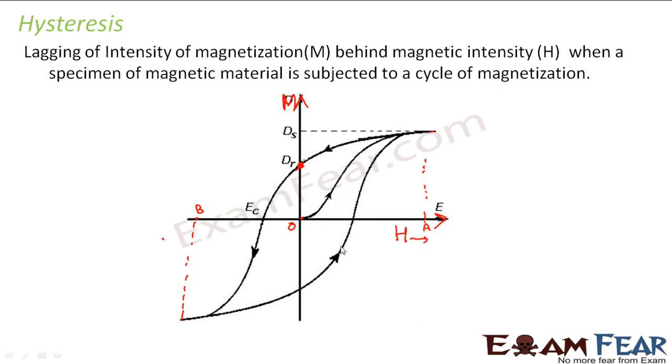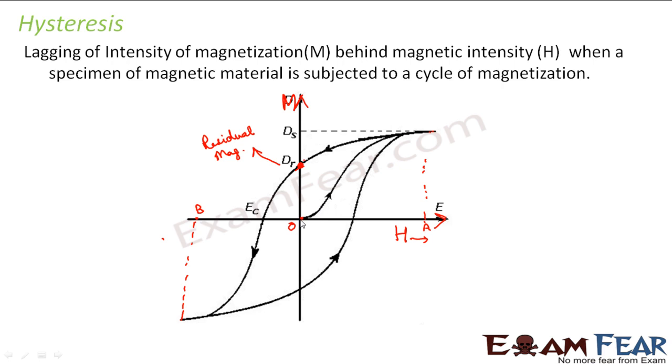That means even though you have reduced the magnetic intensity to 0, your magnetization is still not 0. There is still some magnetization left in that sample. The magnetism exists even after you have removed the magnetic intensity completely.